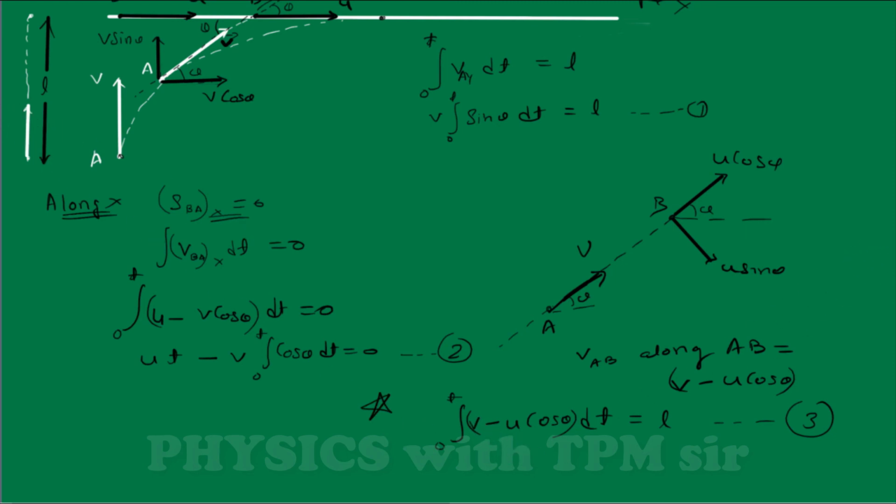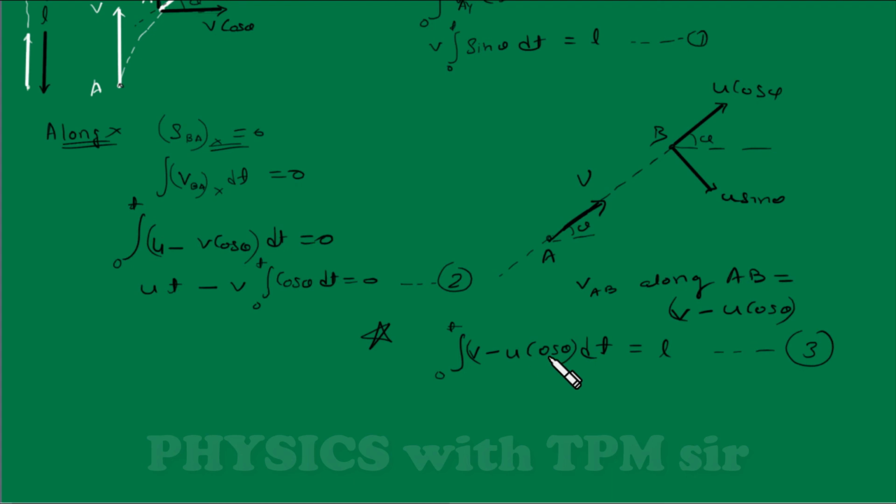And now the question is solved. See, we needed u cos theta or u sin theta, so we got u cos theta into dt. Now I will write v into t minus u, as u is constant, the integral of cos theta into dt from 0 to t is equal to L. And from here I can say the integral of cos theta into dt from 0 to t can be written as ut by v.